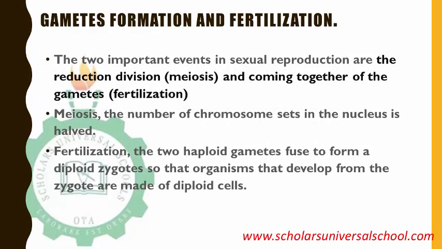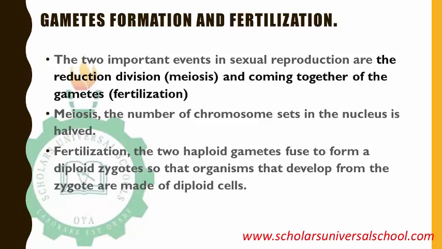So, gamete formation and fertilization. The two important events in sexual reproduction have to do with the reduction division that we call meiosis, which has to do with the production of gametes, and the coming together of gametes. The coming together is also called fertilization. In meiosis, the number of chromosome sets in the nucleus is haploid. So meiosis results in the production of gametes in which the number of chromosomes is halved.